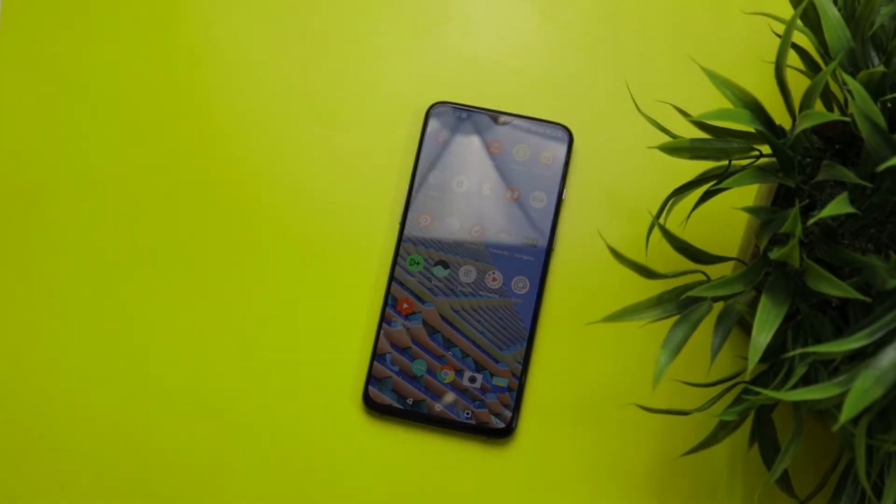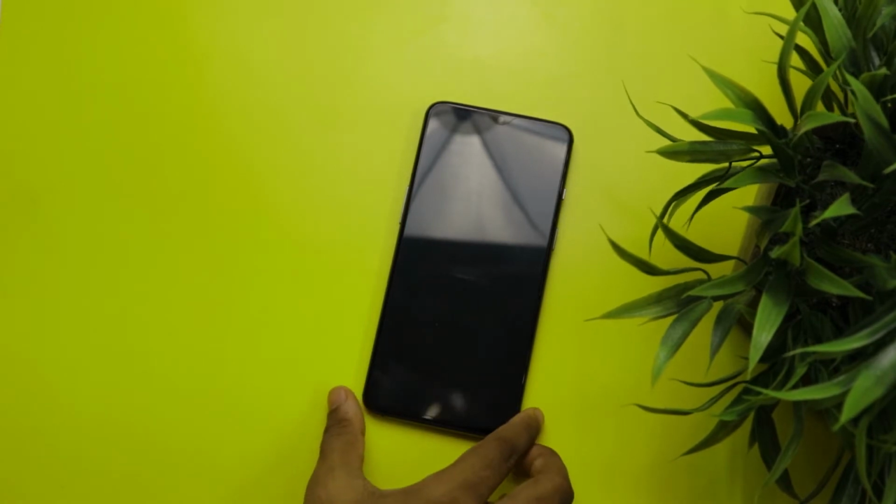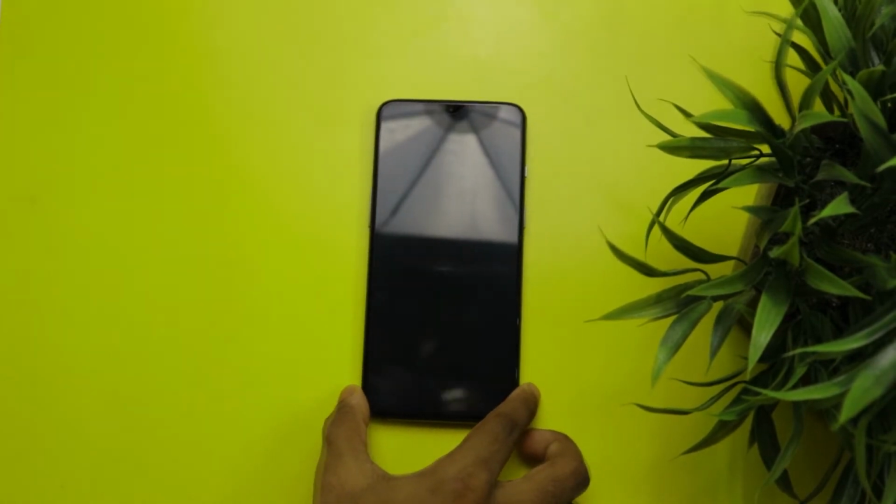Hello everyone. Today I'm going to tell you 5 Android apps that I found out to be very interesting.